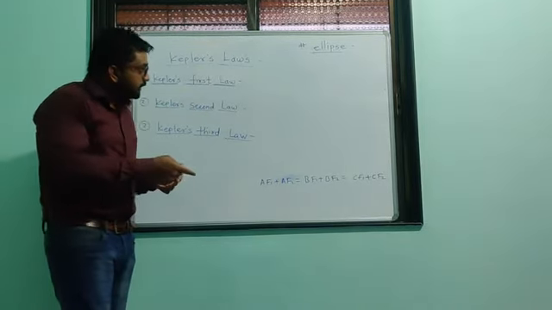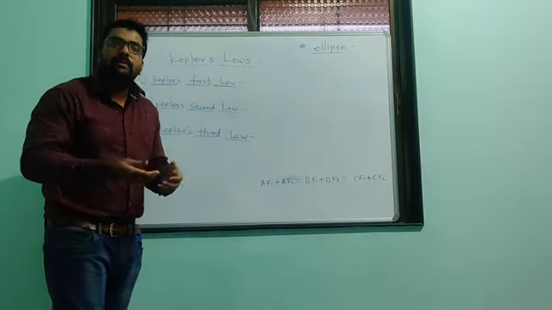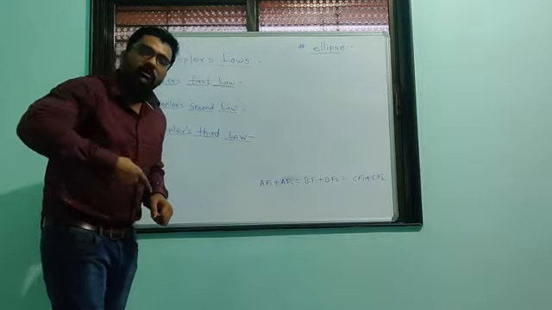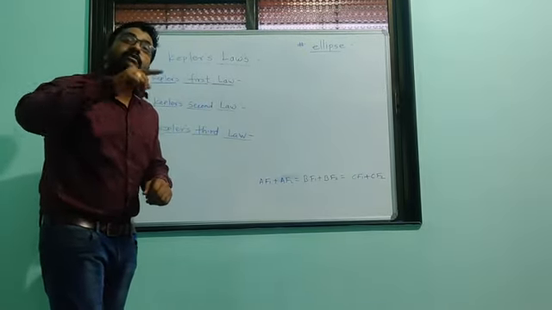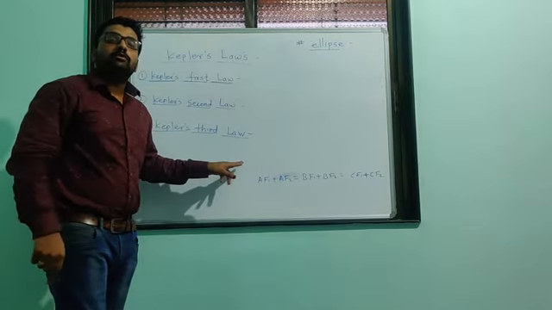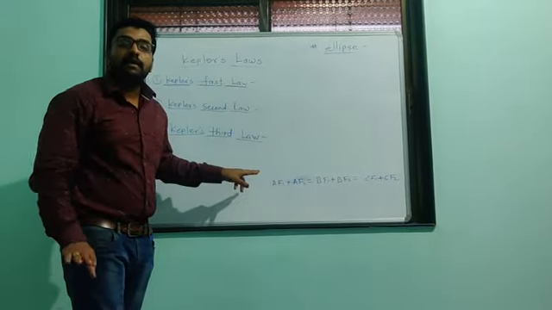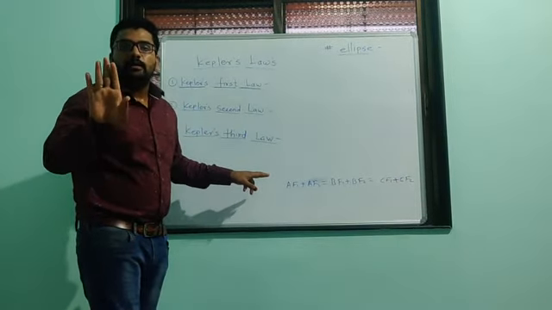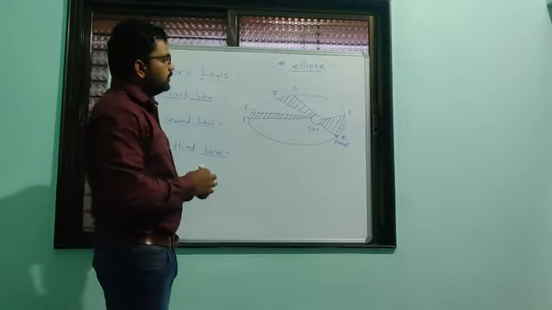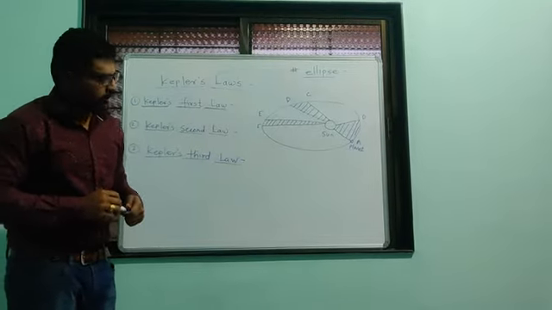Period is simply the time to complete one revolution around the sun. If we take the square of that time, it is proportional to the cube of the distance between planet and sun. So we have seen the statement of Kepler's three laws.